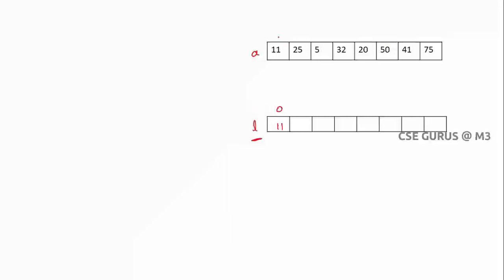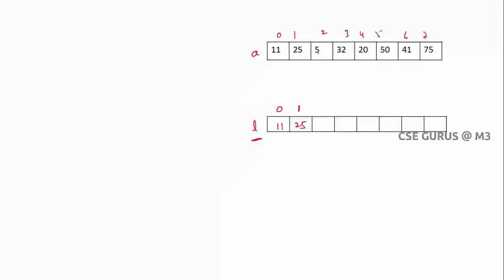Let's see how to do this. I have taken the next element, 25. In this L array, what are the elements right now? You have only one element. Now I'll check whether 25 is greater than the elements in this. It is greater. Since you have only one element, it is both the first and the last element. So I'll increment the size of the array, and it will store the element 25.